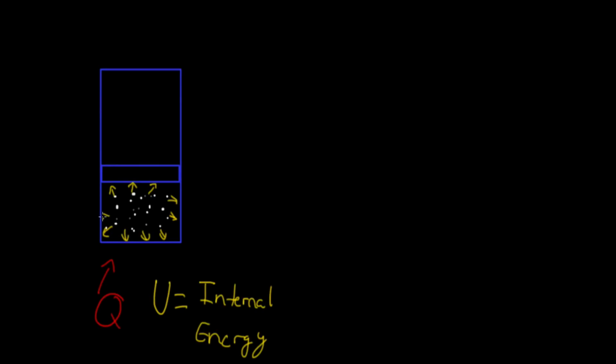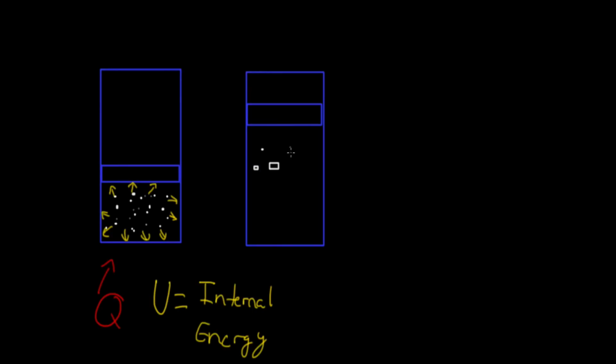And if we look at what happens at the end of this process, let me draw another piston over here, and we draw it somewhere around here. That seems about right. Okay, now let me draw my gas again. Okay, so here's my gas.